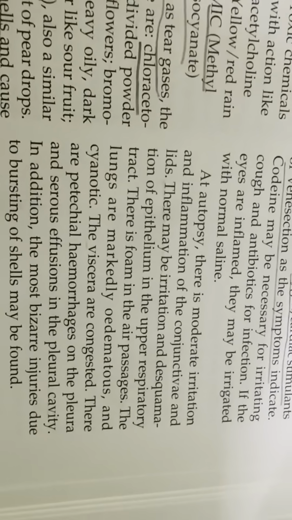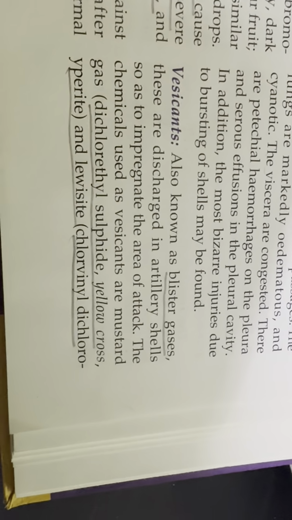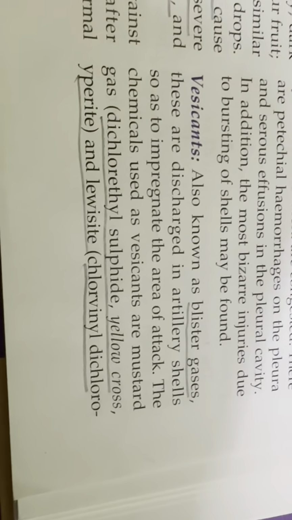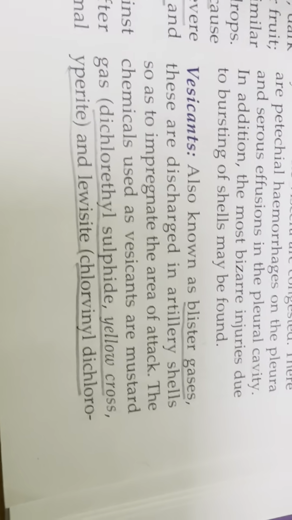Next is vesicants, also known as blister gases. These are discharged in artillery shells so as to impregnate the area of attack. The chemicals used as vesicants are mustard gas, dichloroethyl sulfide, yellow cross, yperite, and lewisite, chlorovinyldichloroarsine. Both are volatile, urgent liquids. Mustard has a smell like garlic, and lewisite the smell of geranium.